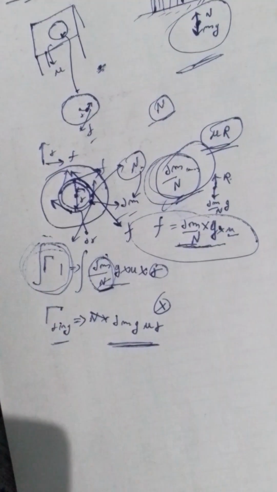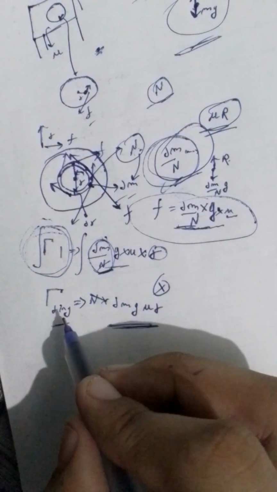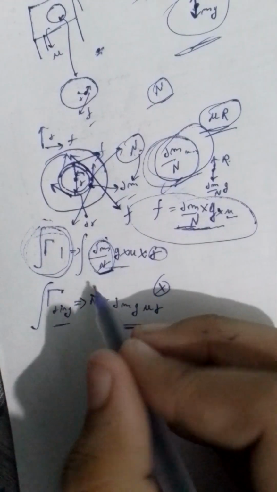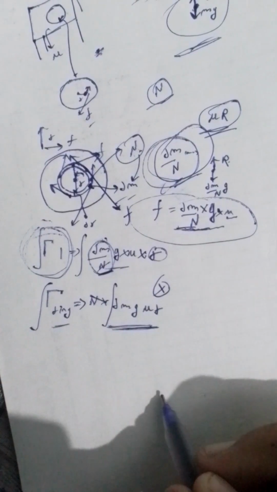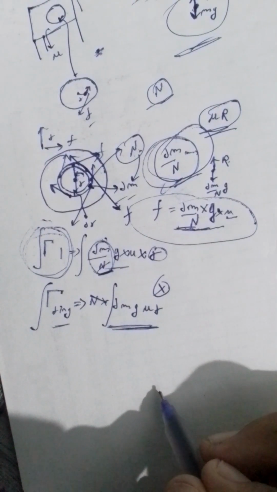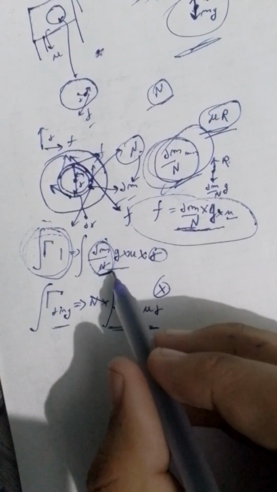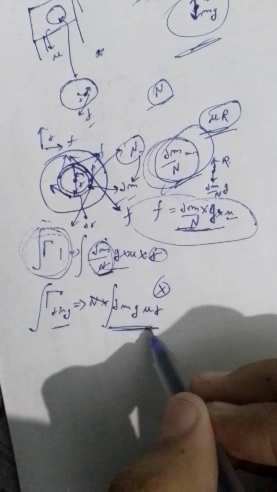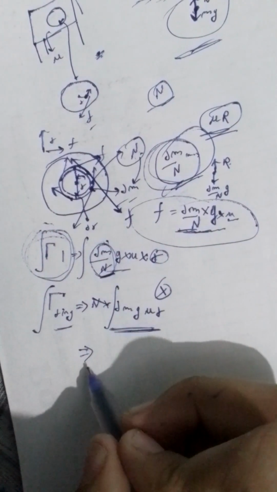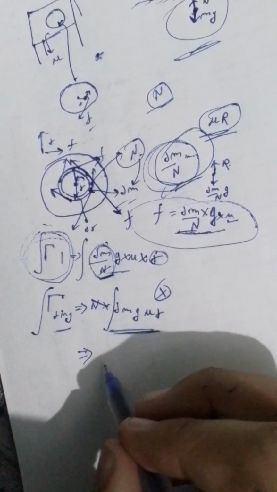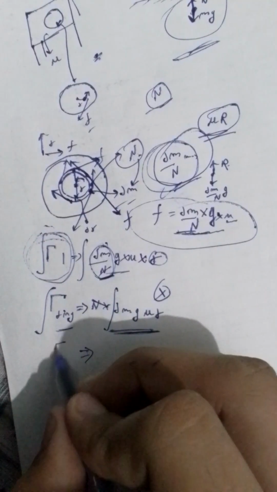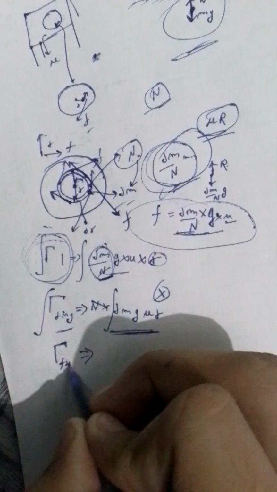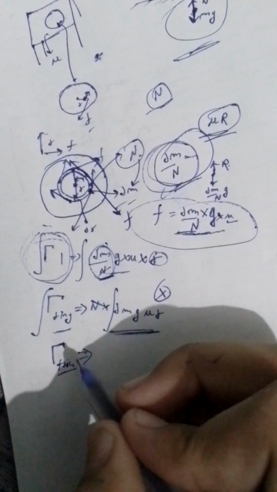So now this is for one element, we will now integrate it for the whole disk. Let me see if I have missed anything or not. r cross f is the tau of the ring, we will integrate this, yeah. So this will give us tau by the friction force acting on the body.